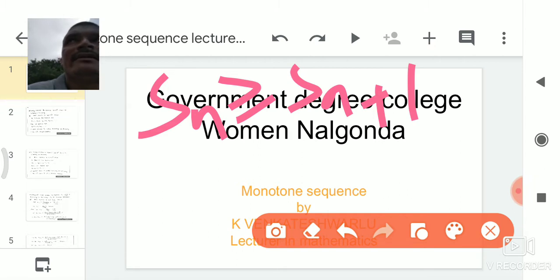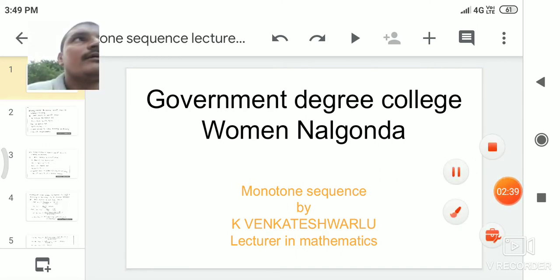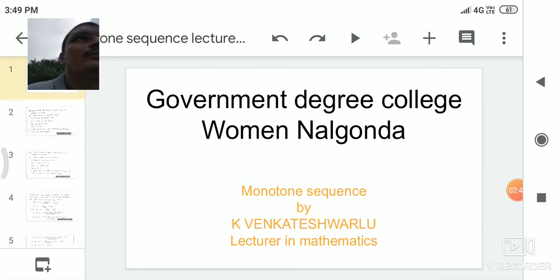Next, the definition of monotone sequence. A sequence Sn is said to be a monotone sequence if it is either increasing or decreasing or both. That means every monotone sequence is either increasing or decreasing or both. In certain cases, it is both increasing and decreasing.